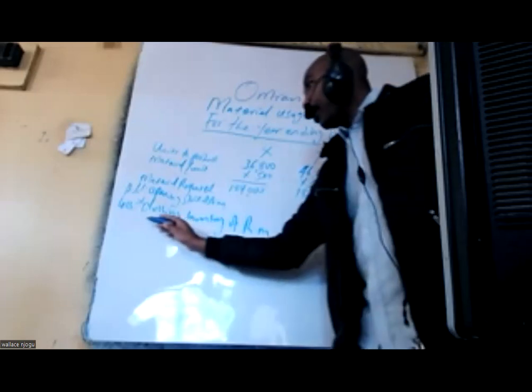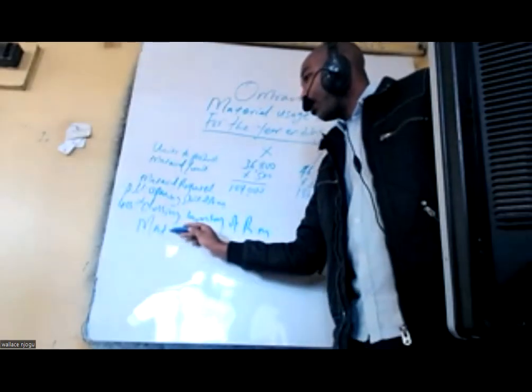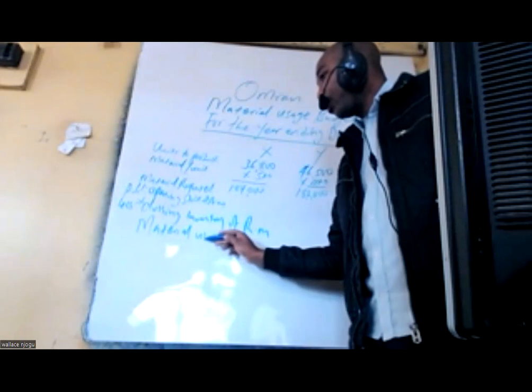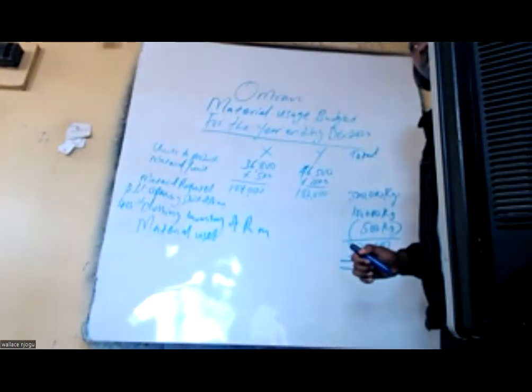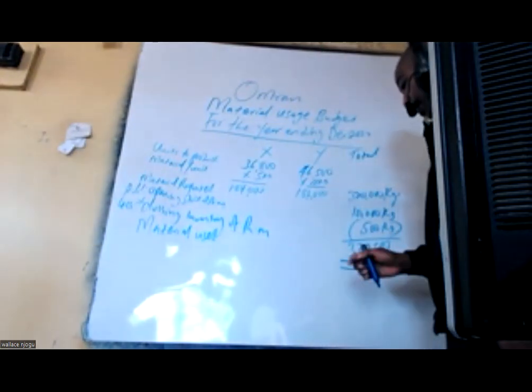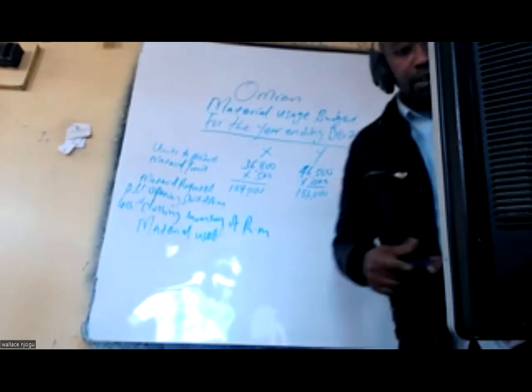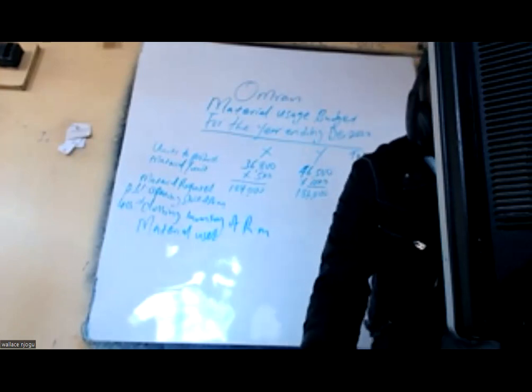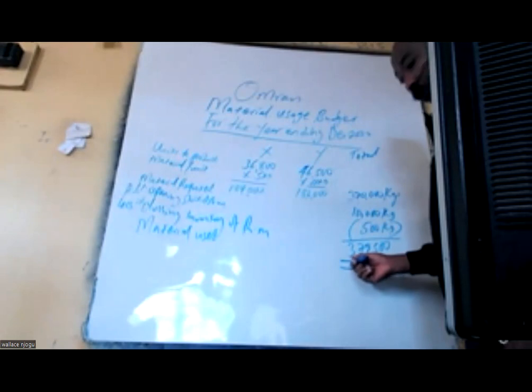That is the material used. We used 379,500 kg of material. Very good.